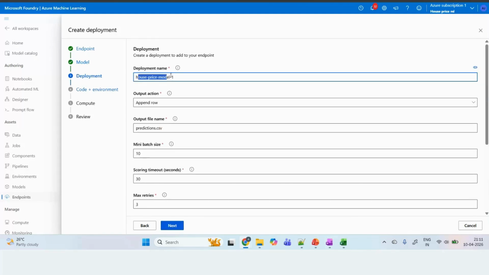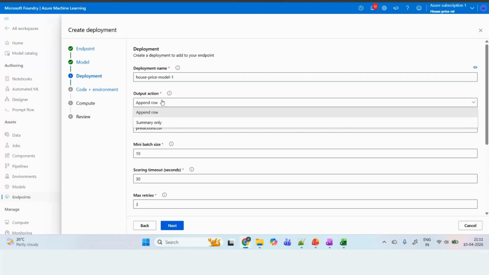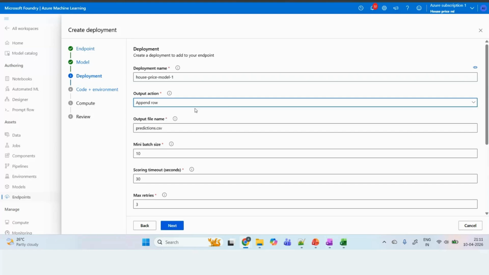Right, so deployment name, let's suppose we give this. Output action, whether you want to summarize it or whether you want to append the rows. So when you're going to do the prediction based on that, obviously you will be passing multiple rows, right? So that is what it is asking.